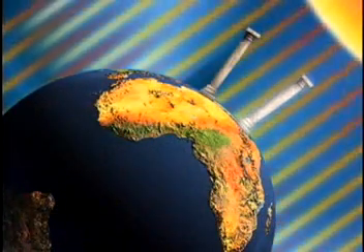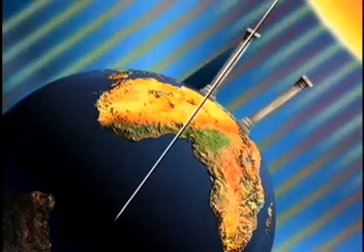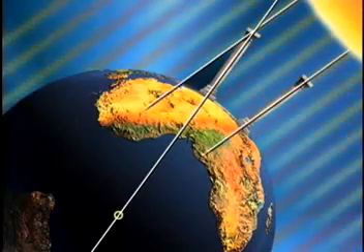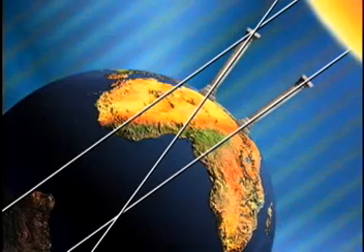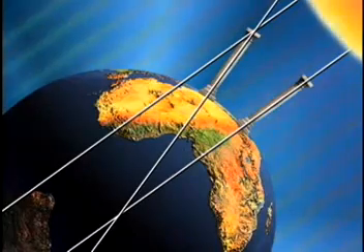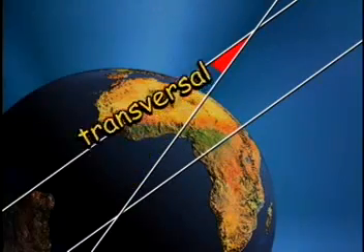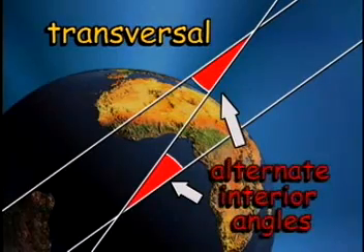Check this out. In this diagram, we can see that there is no shadow at Syene, while there is a shadow in Alexandria. The line that is formed by the gnomon, or vertical column at Alexandria, and the center of the Earth, cuts or intersects the two parallel lines formed from the sun's rays. A line that intersects two parallel lines is called a transversal. The two angles formed from the transversal line and the parallel lines are called alternate interior angles. And, according to geometric rule, they are equal.